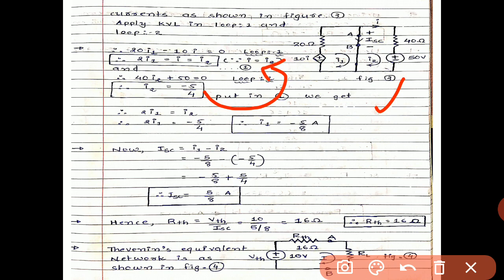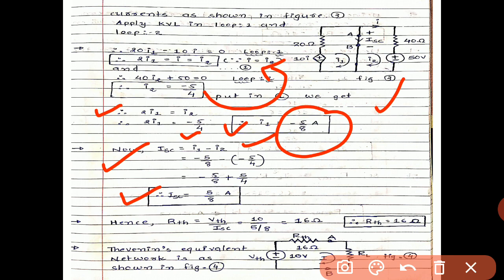So put the value of I2 in I1. So we get twice I1 equals I2. So twice I1 equals minus 5 by 4. So I1 equals minus 5 by 8 ampere we get. Now what is the short circuit current ISC? Our aim is to find the value of ISC, which is nothing but the difference of I1 and I2. I1 minus I2. So I1 is minus 5 by 8 ampere, minus I2 is minus 5 by 4. By simplifying we get the value of ISC, which is 5 by 8 ampere.